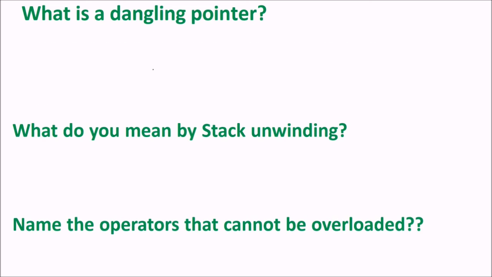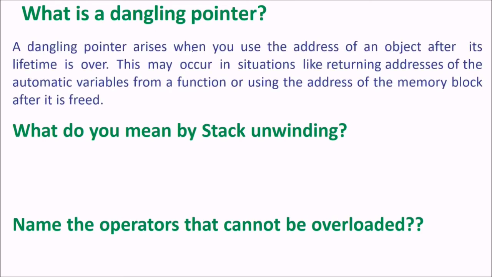What is a dangling pointer? A dangling pointer arises when you use the address of an object after its lifetime is over. This may occur in situations like returning addresses of automatic variables from a function, or using the address of a memory block after it is freed. Once you free the memory block, if you still want to use it even after that, then it will be a dangling pointer.